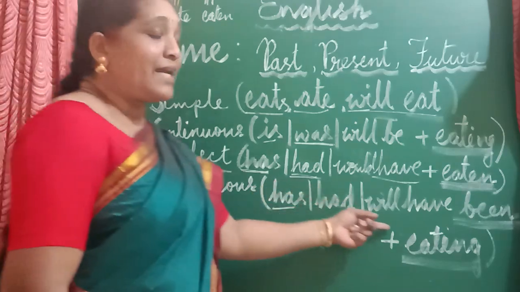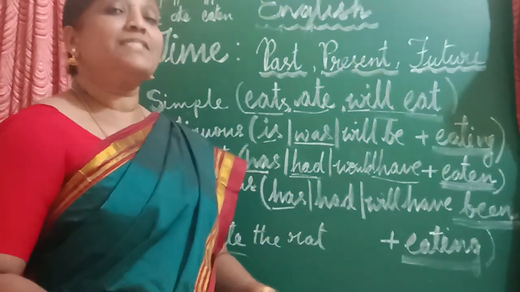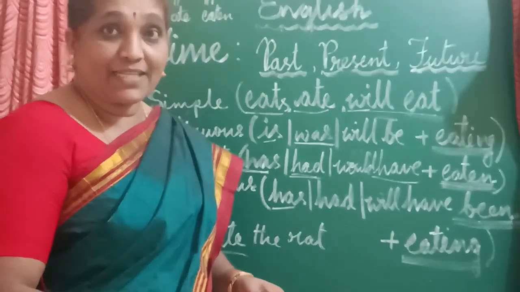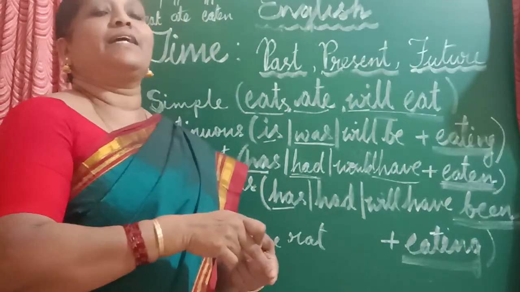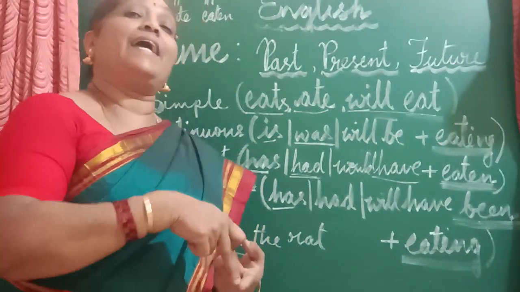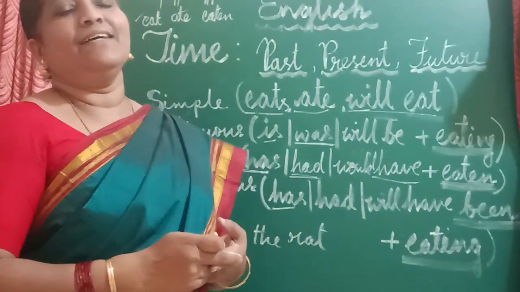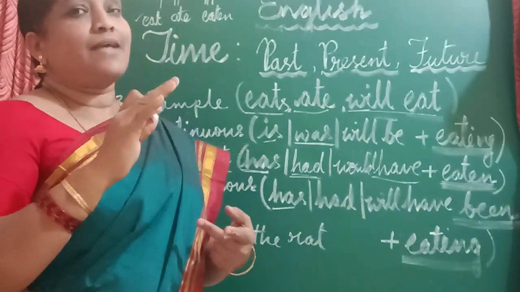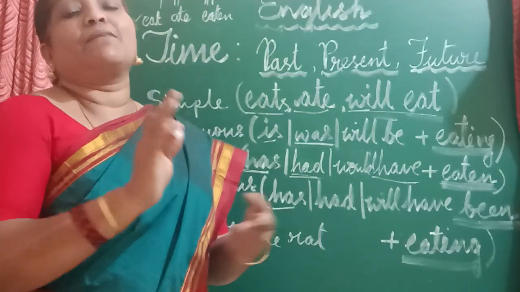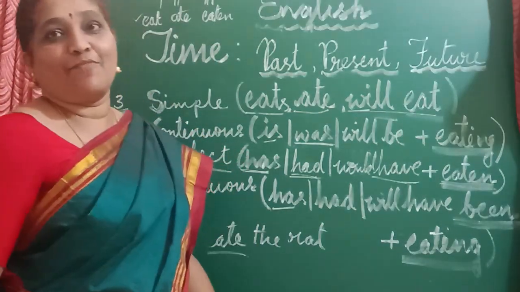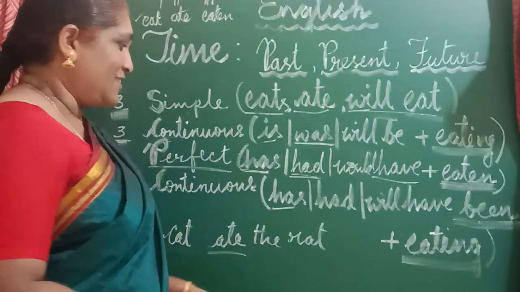This is how. The cat would have been means the cat has not yet come and the time has not yet arrived. If I had brought the cat to my home, then the cat would have been eating the rats. Cat would have been. That means the cat has not eaten the rat now, and we have not yet brought the cat. That is the situation actually.